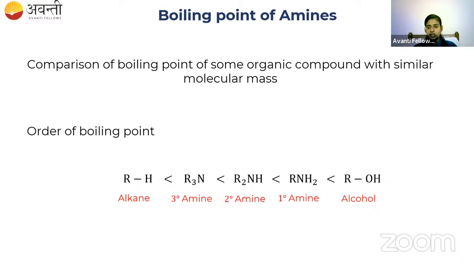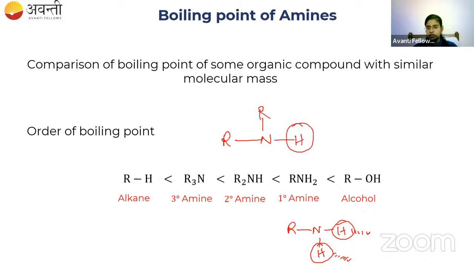The next one is primary amine. Primary means RNH2, so 2 hydrogens are there, and there will be the formation of 2 hydrogen bonds for 1 molecule of amine. When you go for the secondary amine, we have R2NH, and here we have only 1 hydrogen, so only 1 hydrogen bond is possible.